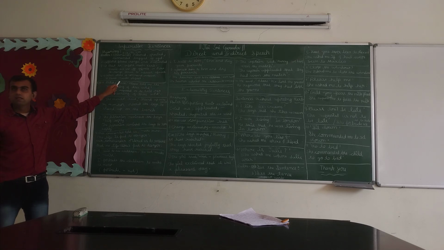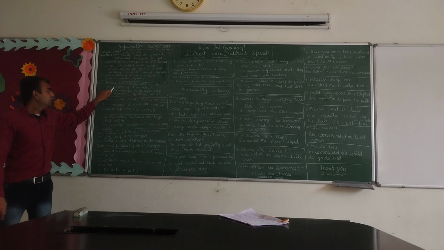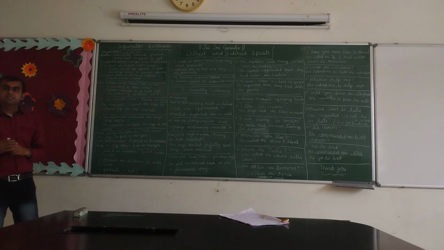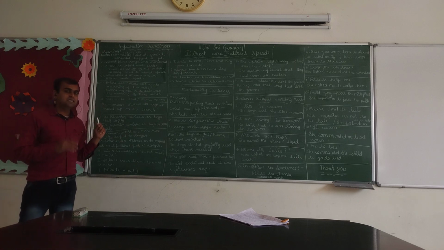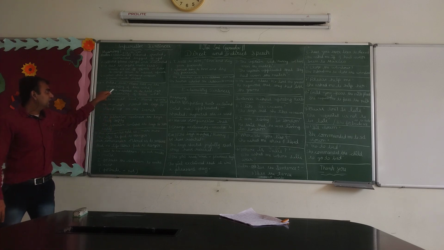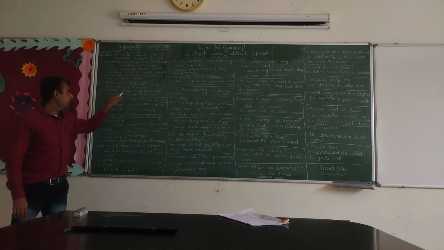Raksha said, please tell me the meaning of this word. How to change this sentence into indirect speech? Raksha requested me to tell her the meaning of that word.